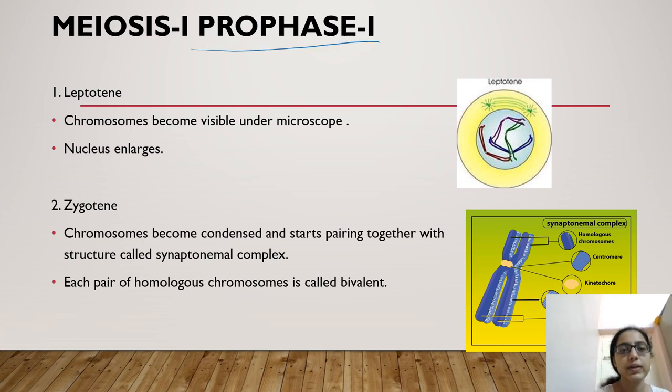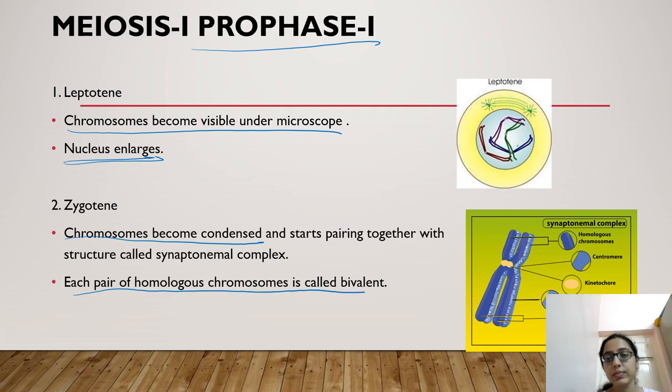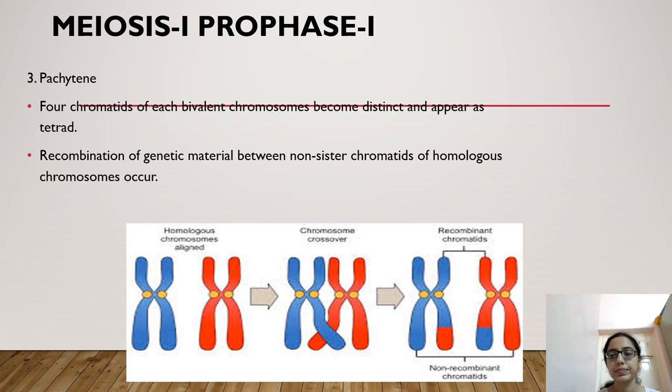Now, prophase 1 leptotene, as I have told, see, the nucleus enlarges and chromosomes become visible here. In zygotene, the chromosomes become condensed. Each pair of homologous chromosomes is now a bivalent. You can see the homologous chromosome, centromere, kinetochore. This is the kinetochore, the central part above the centromere.